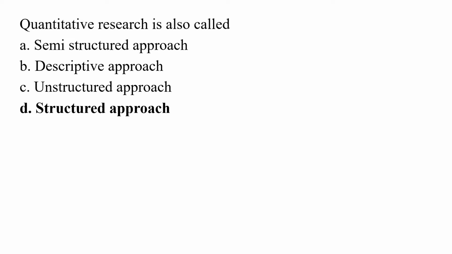Quantitative research is called. So in this question they ask you about quantitative research, for which the first option is semi-structure approach, second is descriptive approach, third is unstructured approach, and the last is structure approach.